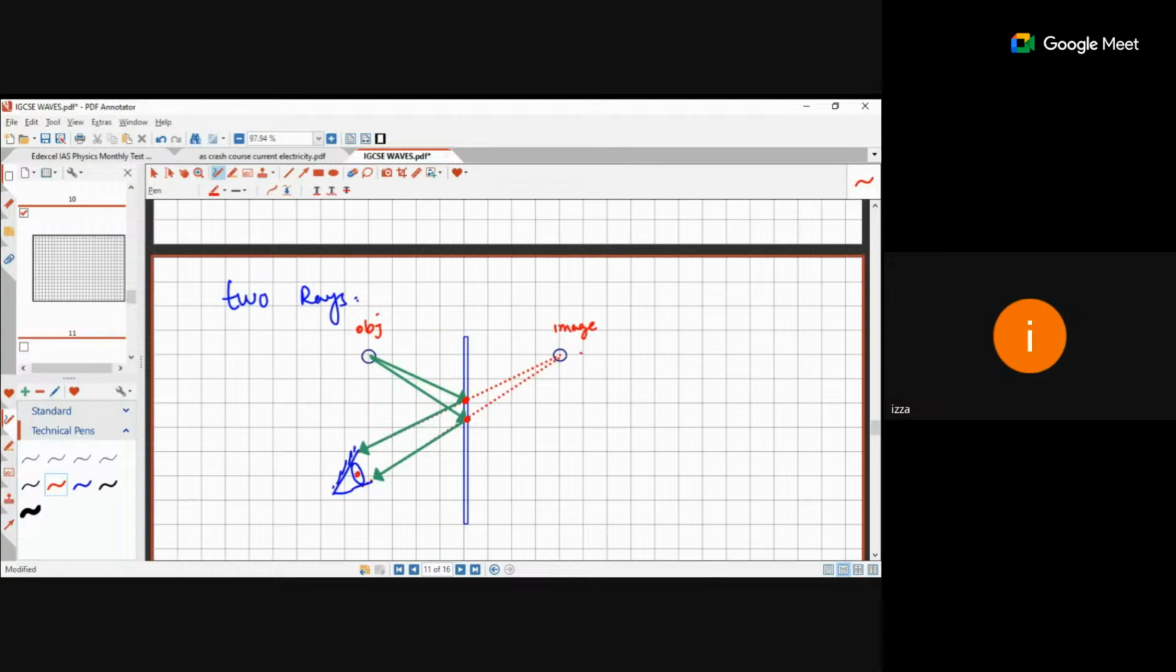So this is step number one, spotting. Step number two, dotted lines. Step number three, the lines from object to the mirror. Step number four, the lines from mirror to the observer eyes. Is this clear to everyone?